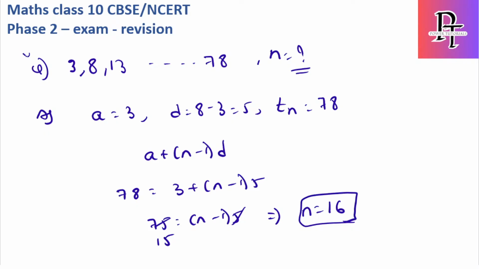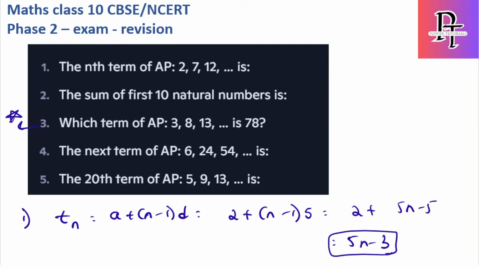And I am saying this question will be coming for your phase 2 exam as well. They will simply provide you an AP series, then they will ask which term of this series is this value. These types of questions will be coming for sure, at least for 2 marks. Here they are asking the next term of the AP. This will be a 1 mark question.